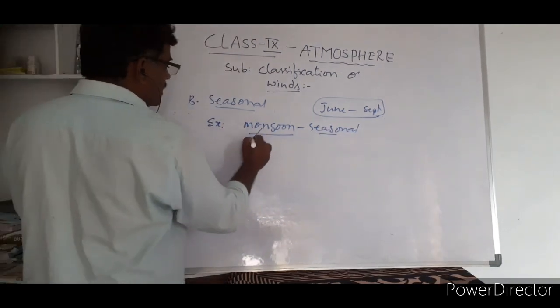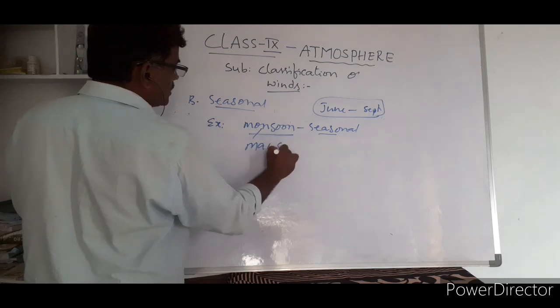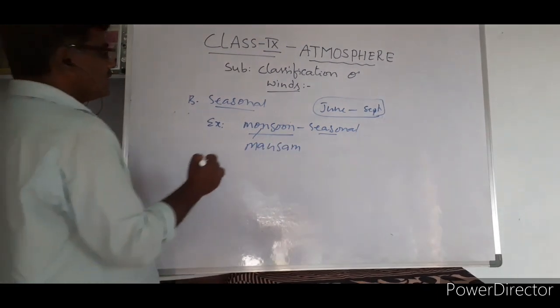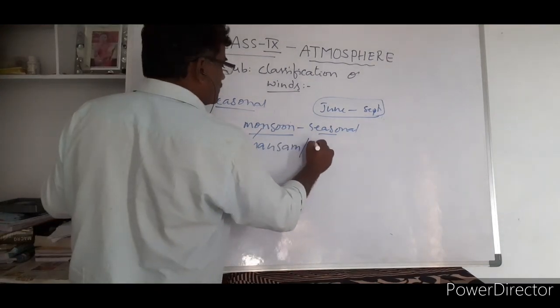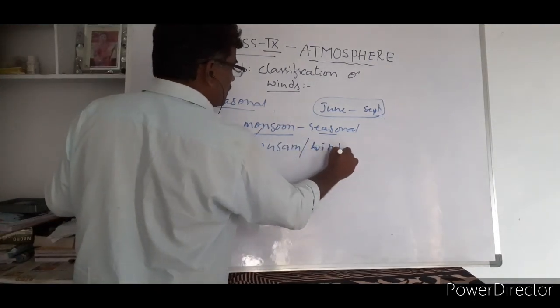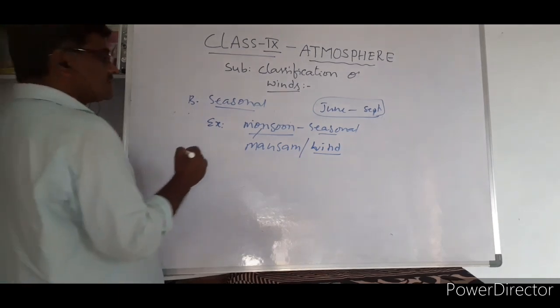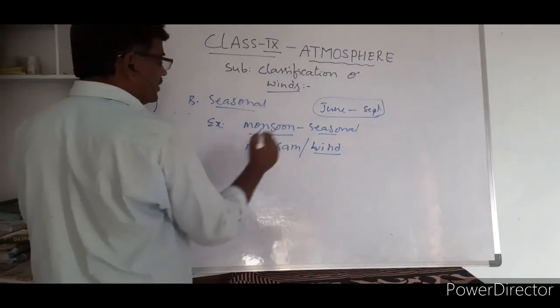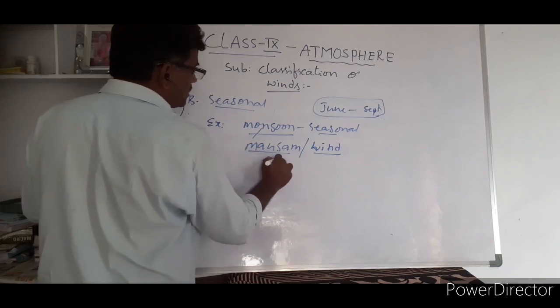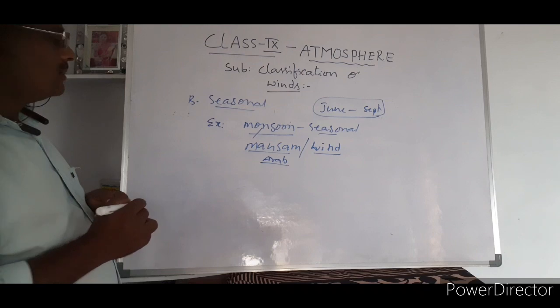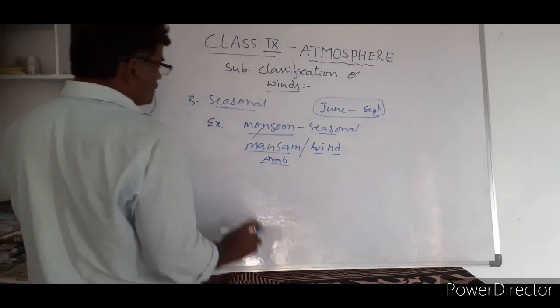The word monsoon came from mausam, M-A-U-S-A-M, which means direction of the wind, or blow of wind. Mausam comes from an Arab word. Okay, so this is about seasonal winds.